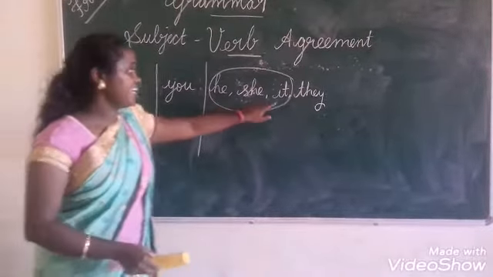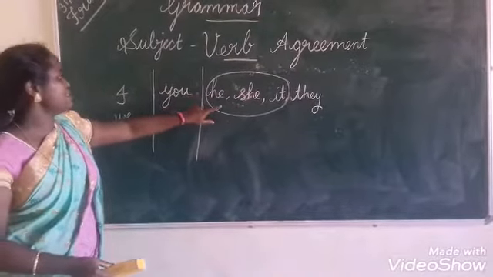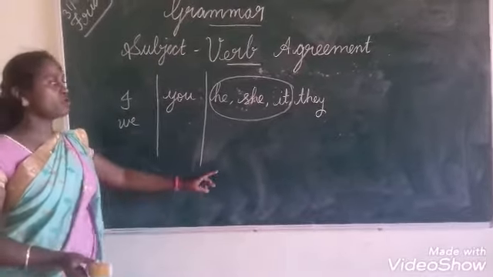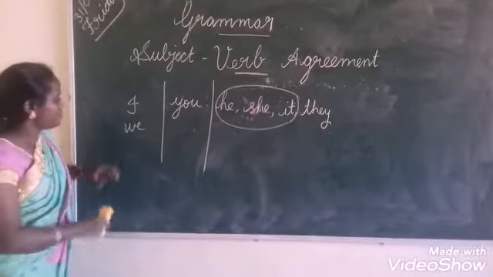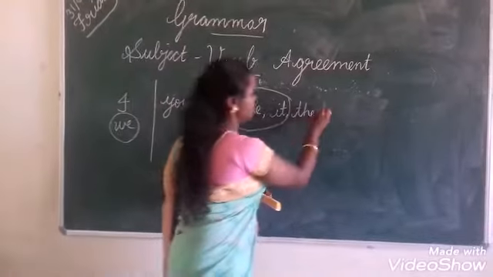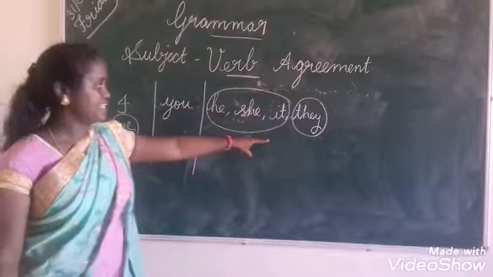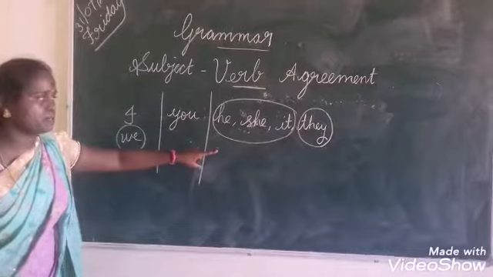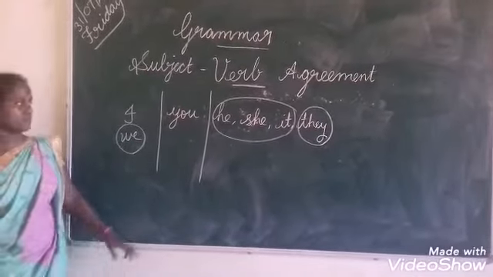So if the subject is singular, what do you have to use? You have to use the verb with s. Now come to the point. We is plural. They is plural. So for we and they, if the subject is plural, you have to use the verb without s. Okay.